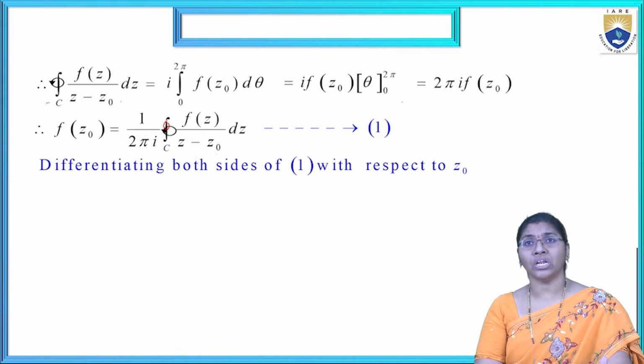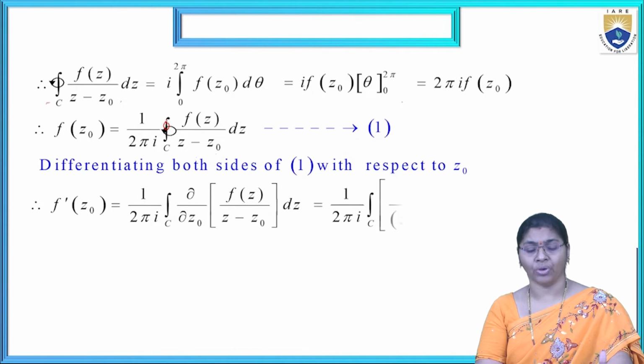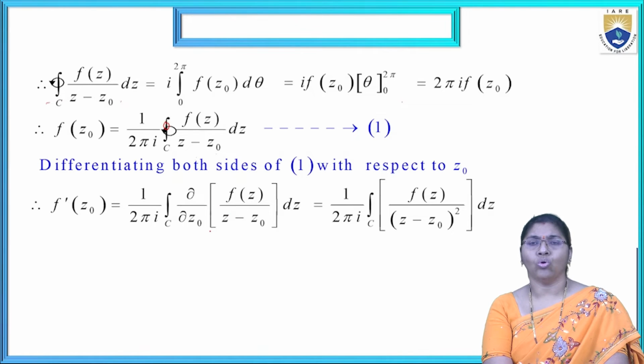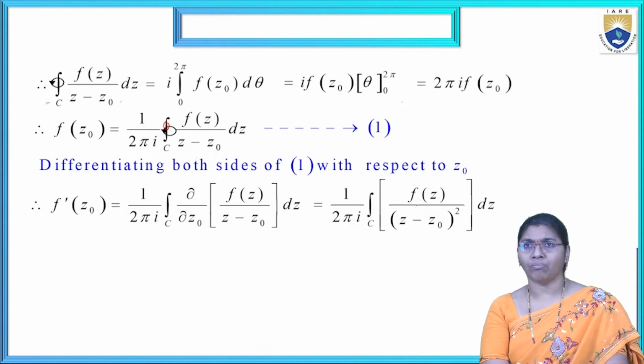Now differentiating both sides of equation 1 with respect to z naught, we get f dash of z naught equal to 1 by 2 pi i integral over C. Up to here it is constant. Dou by dou z naught of f of z by z minus z naught dz. Now the derivative of 1 by x is minus 1 by x square. Like that, f of z by z minus z naught whole square dz. Now f dash means z minus z naught whole square.